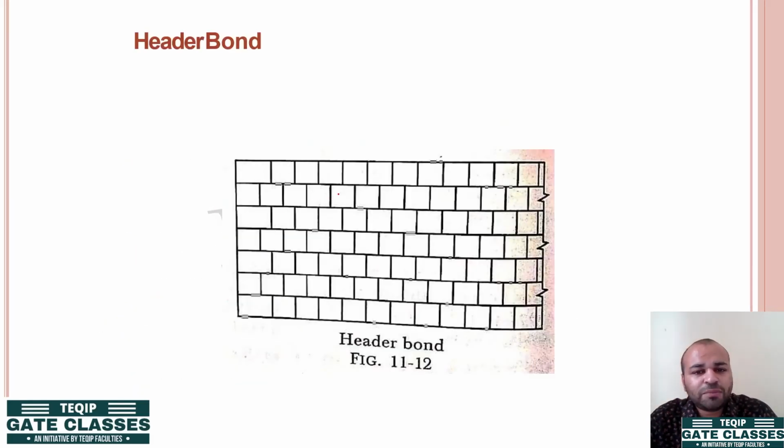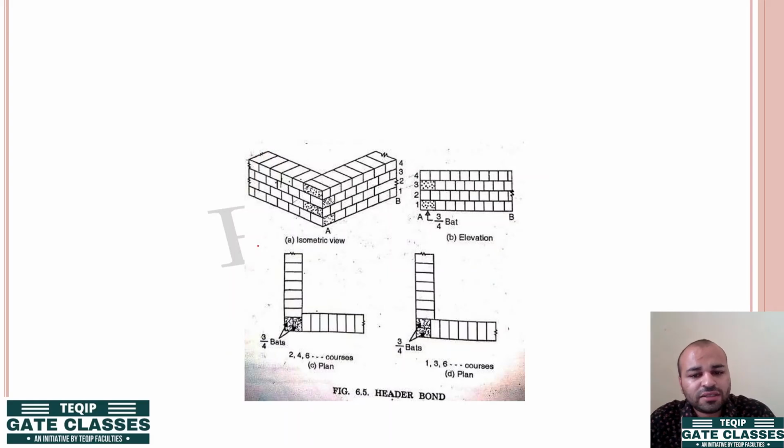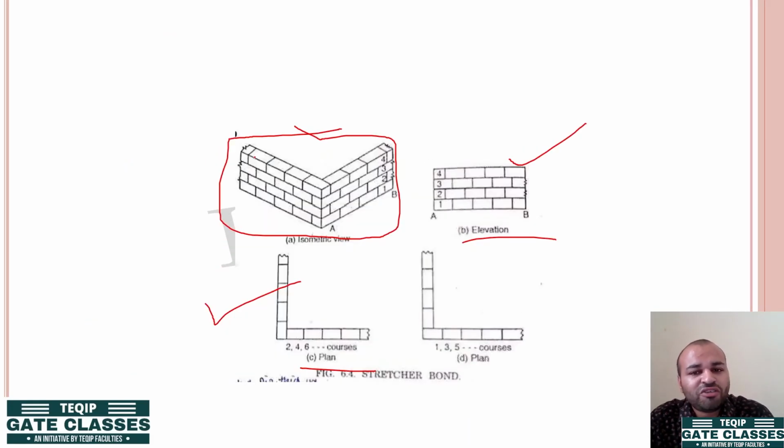This is your example of header bond. See, all the headers are placed and these are your closures. Identify करिए कि किस टाइप का closure है ये. अभी अपन ने पढ़ा है. This is your again isometric view of header. आप देख सकते हैं कि इसकी वॉल की थिकनेस बढ़ जाती है हेडर बॉन्ड में, क्योंकि आप हेडर जब प्लेस करेंगे तो इसका नॉमिनल साइज 20 सेंटीमीटर होगा इस वॉल के लिए, whereas in the case of stretcher bond the nominal thickness of this wall will be 10 centimeters. I hope it is clear.